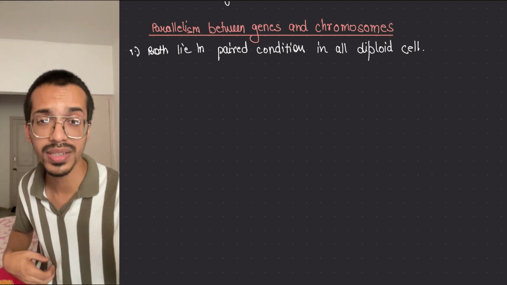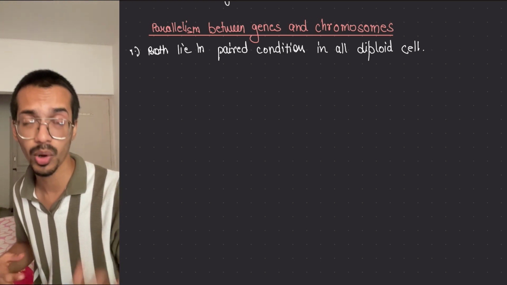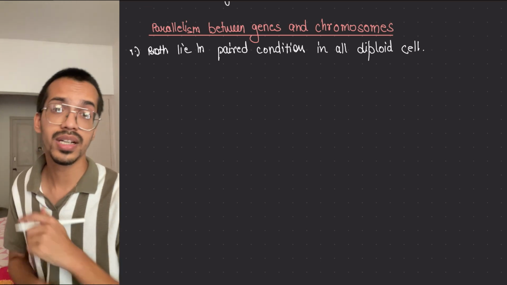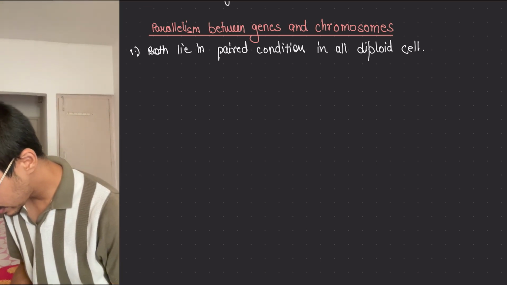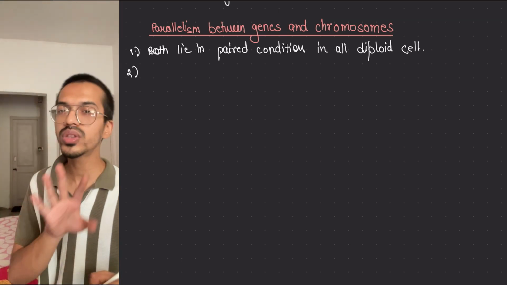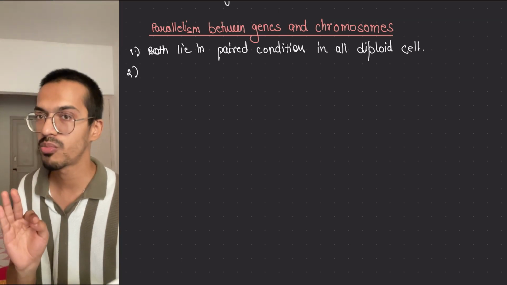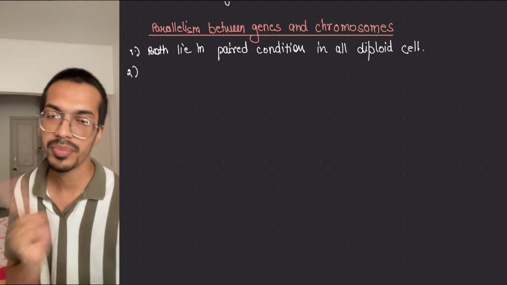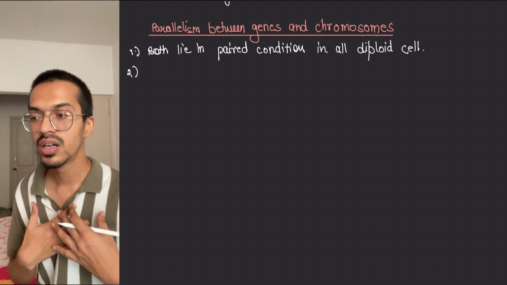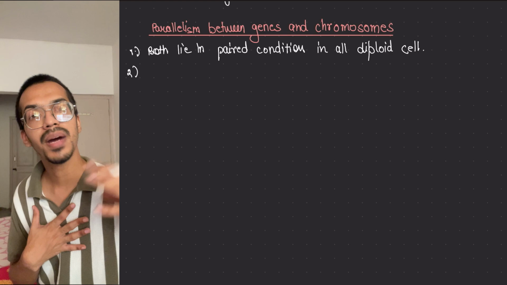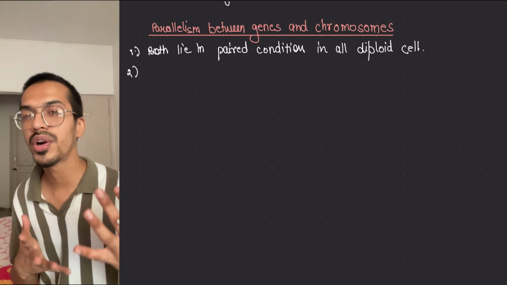Throughout the initial part I have told you what diploid and haploid are. If not, I will soon upload a short on it, you can refer to it. The second thing is that both are expressed in the paired form only. If they are present singly, they are not able to express. So if only one chromosome from my mother's side is coming and the father's side is not, it is not able to express.